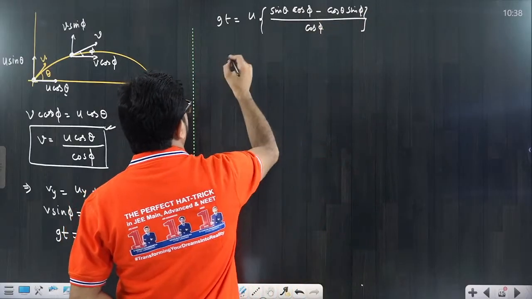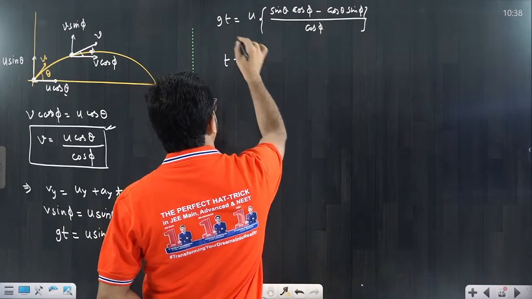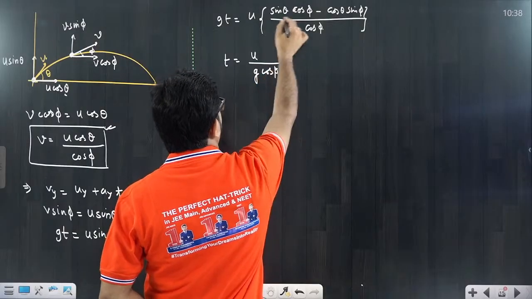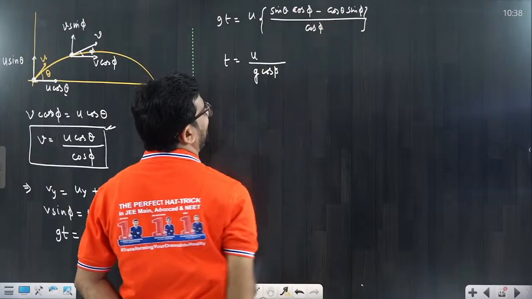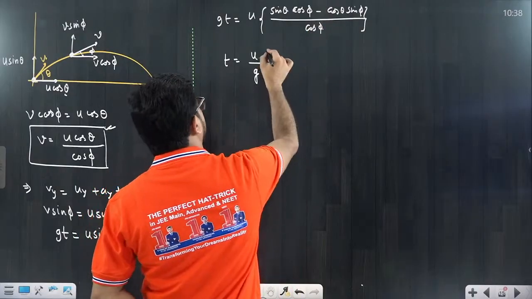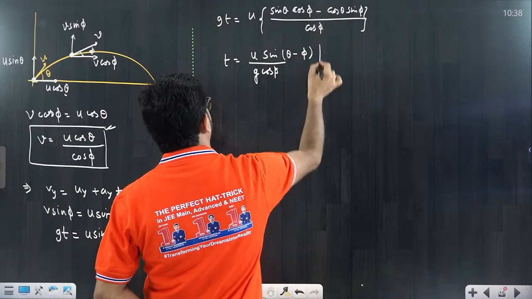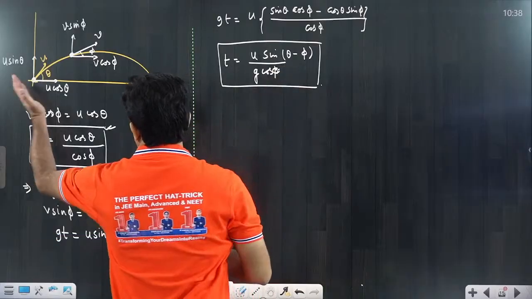It's the very basic thing. So from here you can say the t value would be U divided by G, taking G this side, into cos phi, and this value is nothing but sin A cos B minus cos A sin B. That means the sin (A minus B) formula. So you can say this is sin of theta minus phi. It's the simple result that we are going to write. This is the time instant from here to here.